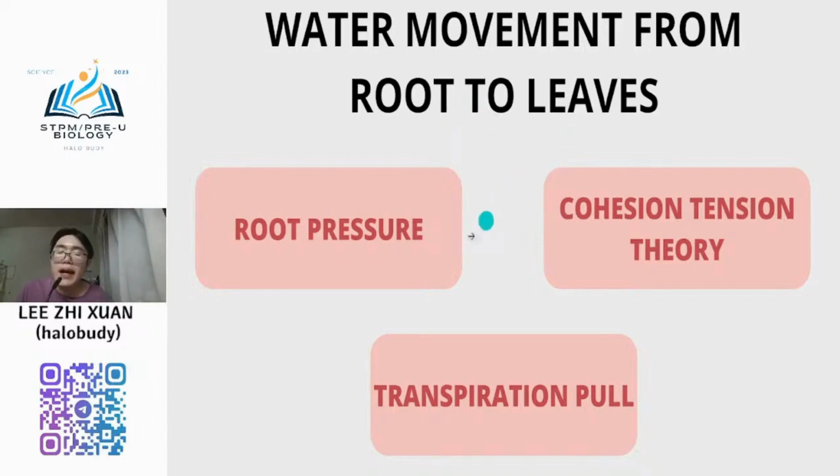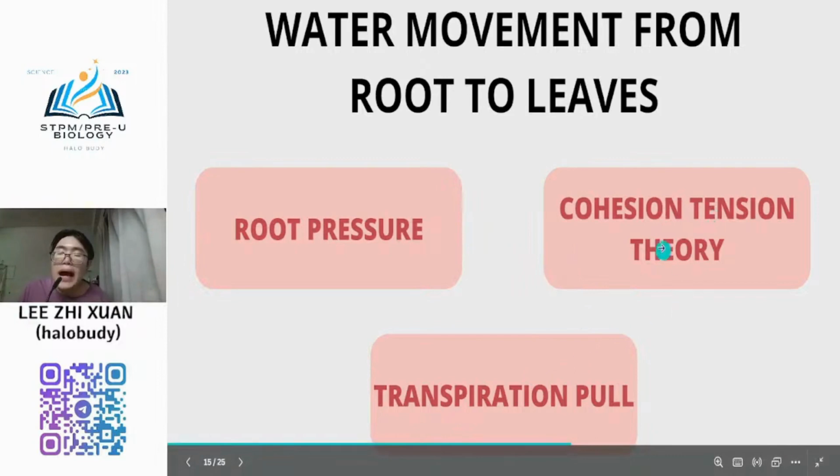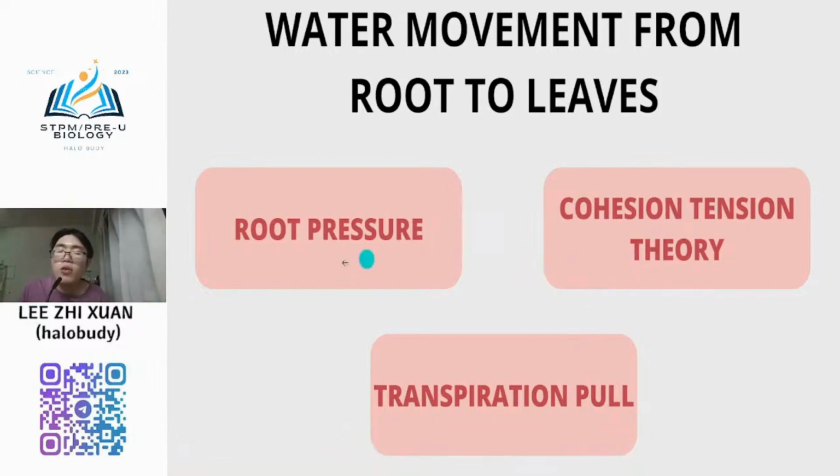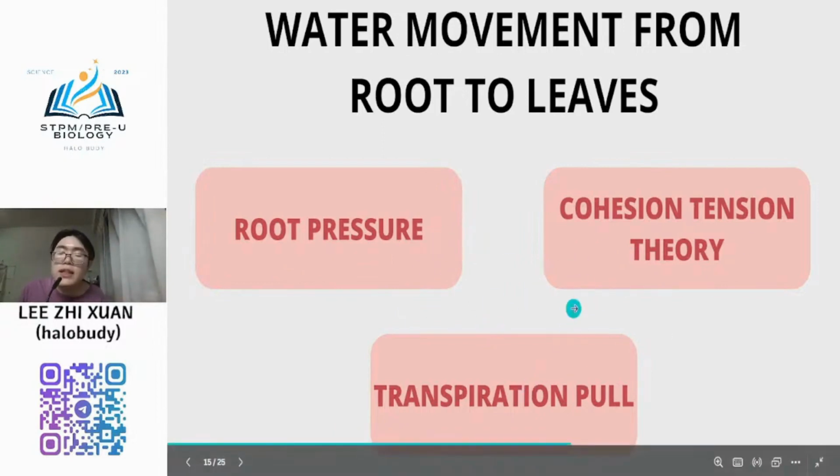So normally there are three main mechanisms: root pressure, cohesion-tension theory, and also transpiration pull. The cohesion-tension theory and transpiration pull are highly related. These two processes are highly related. Only the root pressure is unrelated to these two.